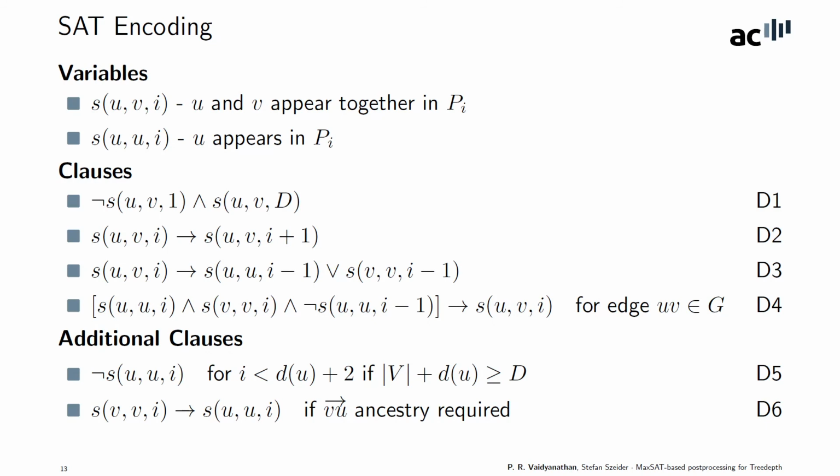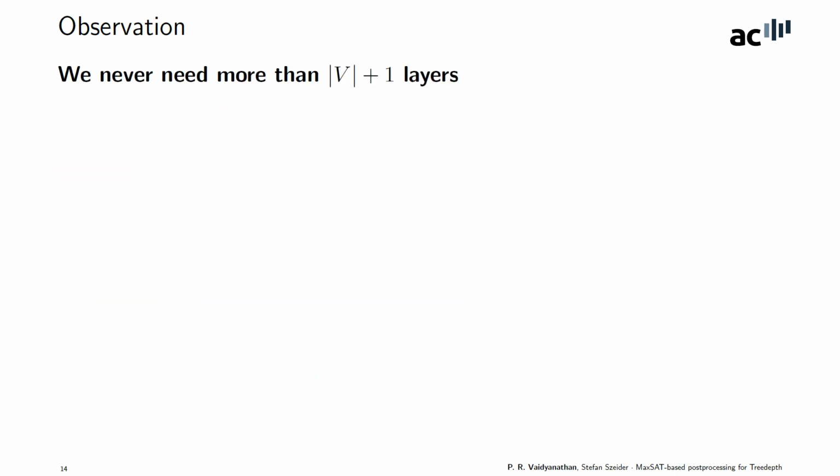Now, if you notice, the size of the SAT encoding depends on capital D and the depth labels, which could be unbounded, but we proved that we never need more than V plus 1 layers, where V is the number of vertices in the graph. To show this, we consider the case where D is bigger than V, because otherwise the condition is already satisfied, and we let delta denote the difference between D and V.